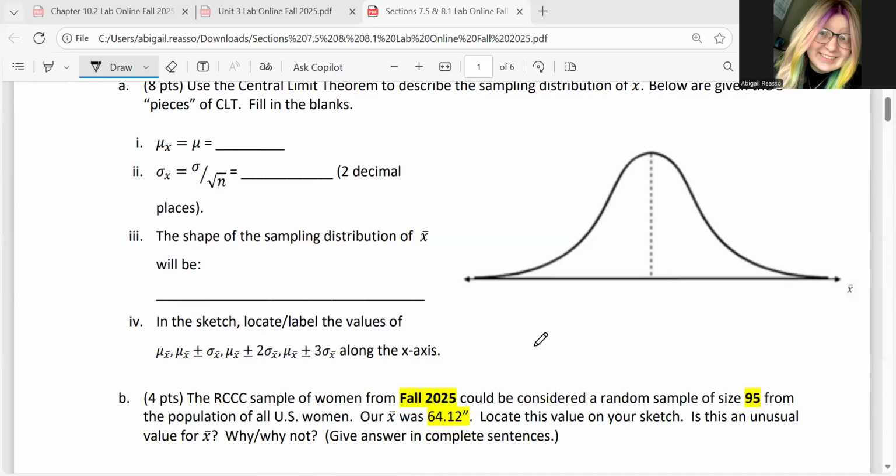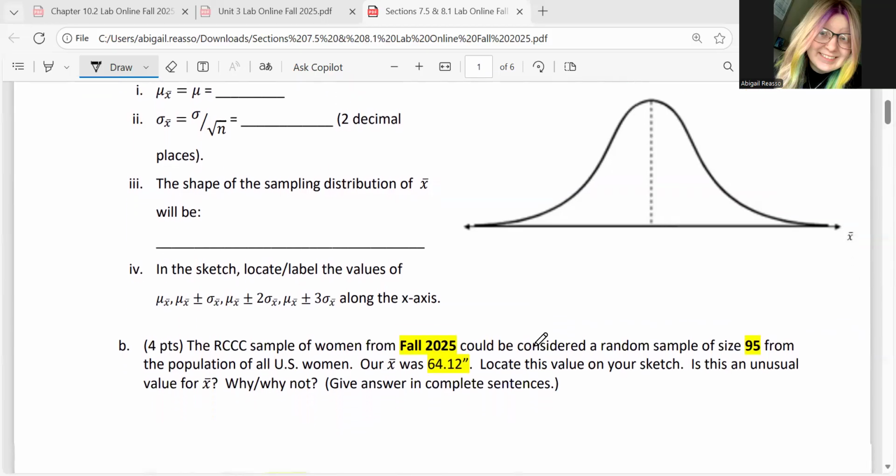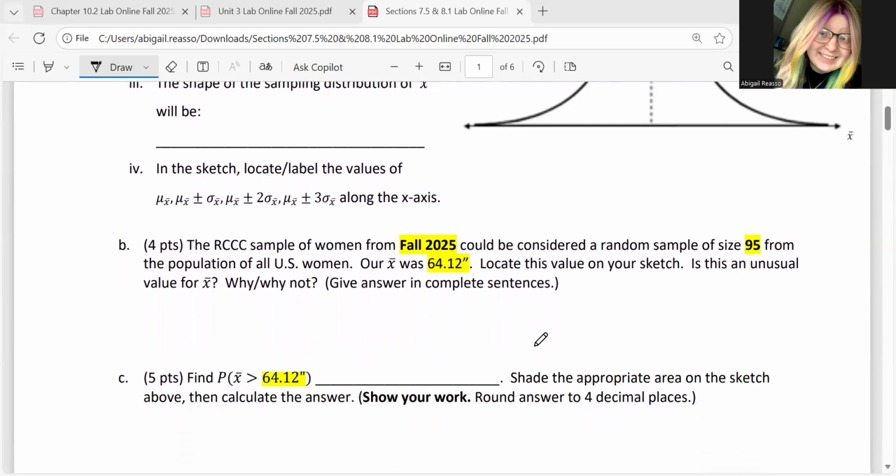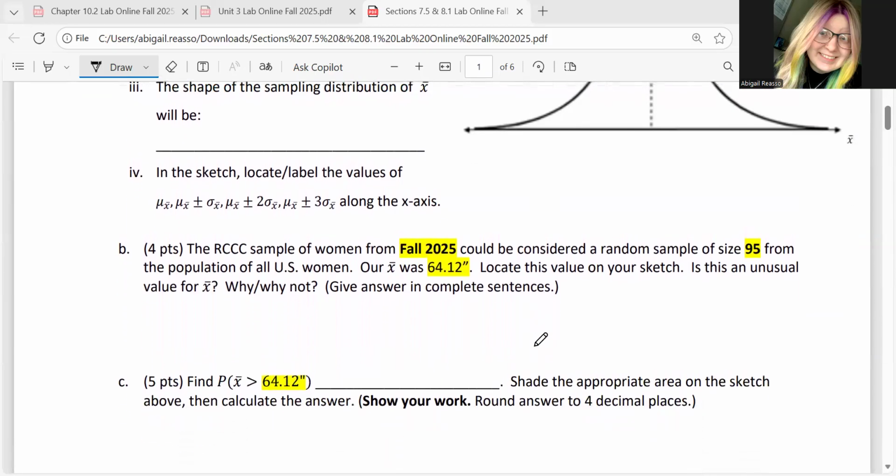Now remember, this is in 7.5, so go back to that if you're having some questions. Okay. Once we do that, we're going to make some conclusions about this. So do we think that a height of 6.42 would be an unusual value? Again, recall what unusual means here, so that'll be part of your explanation.